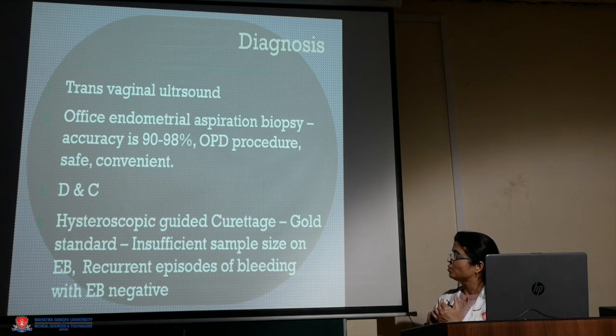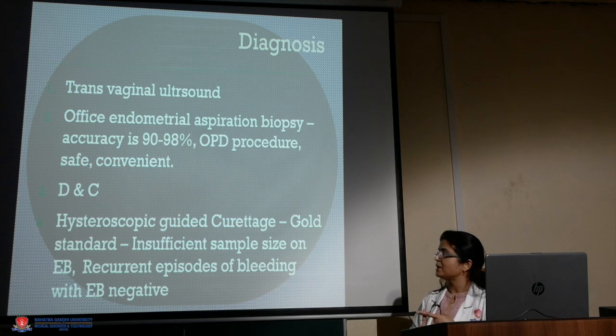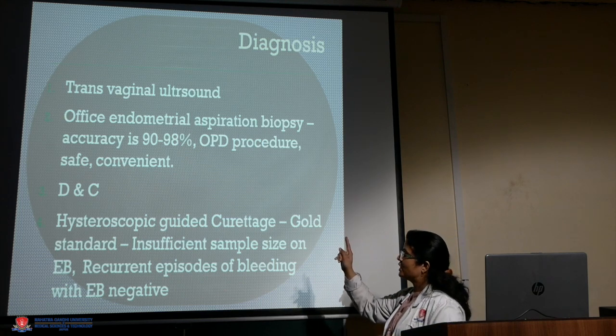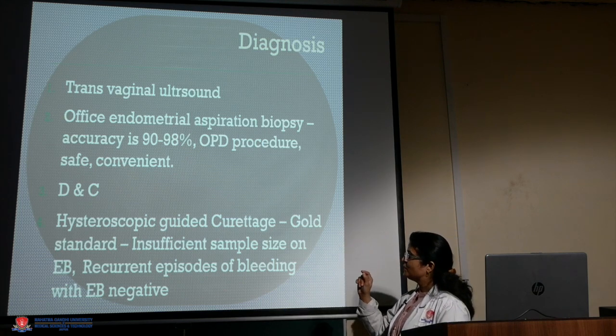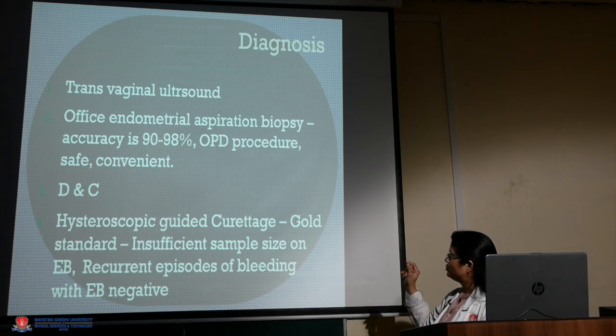But if the patient has a localized pathology, then there are likely chances that we can miss these patients in doing endometrial aspiration biopsy and DNC. For those patients, we should do hysteroscopic guided curettage, and it is the gold standard.